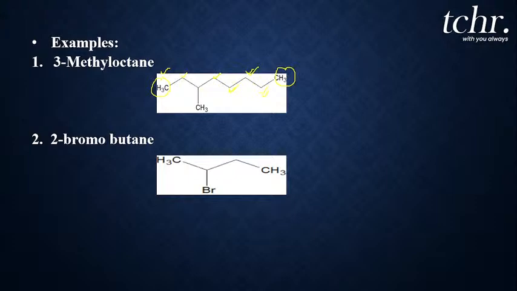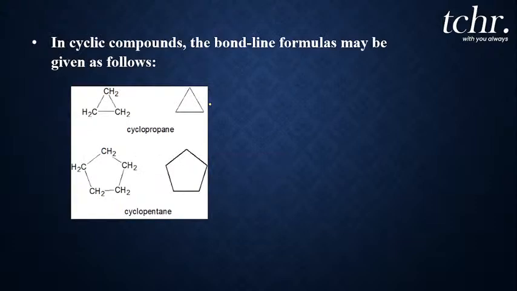To the third carbon atom a methyl group is attached, so it is known as 3-methyl octane. Now, even cyclic compounds can be represented in bond line form like this. You know that I will write propane as CH3, CH2, CH3.